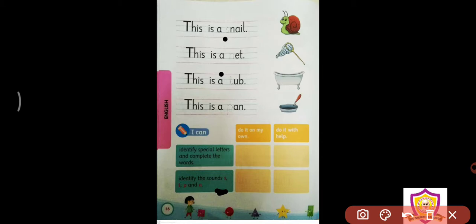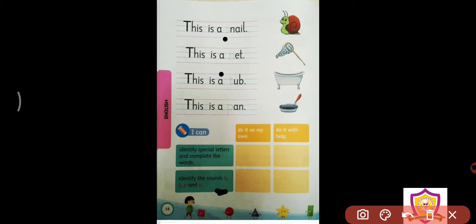This is a tub. T is not a vowel. T is again a consonant. That is why we are saying this is a tub. Okay. Then this is a pan. P. P is a consonant. So we have to say this is a pan. We will not say a and an. We will say only a over here. So that is how for the consonants we use a and for the vowels we use an.